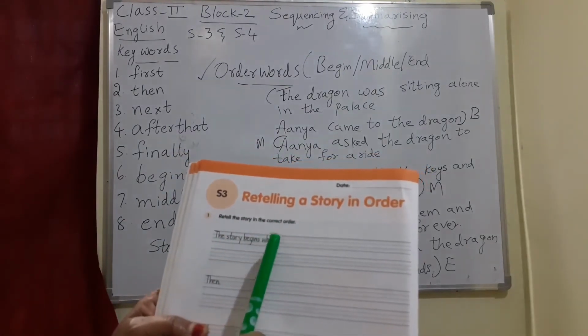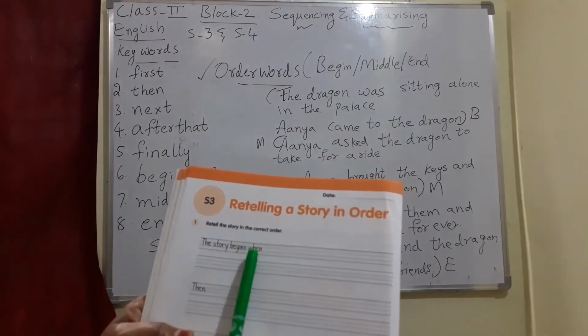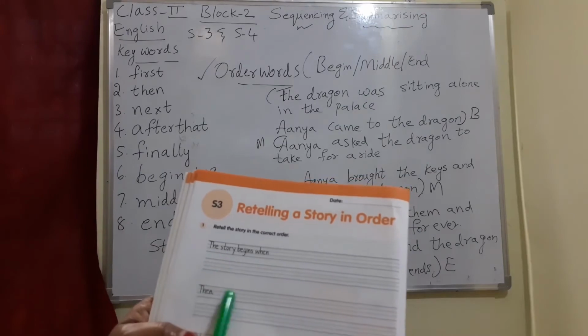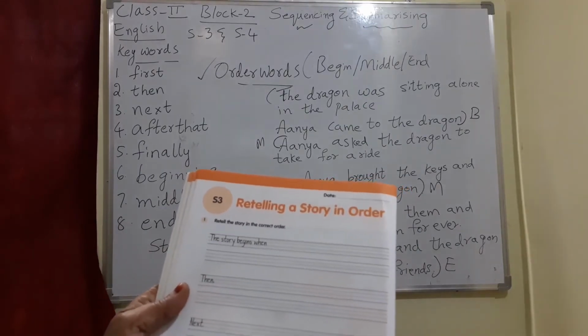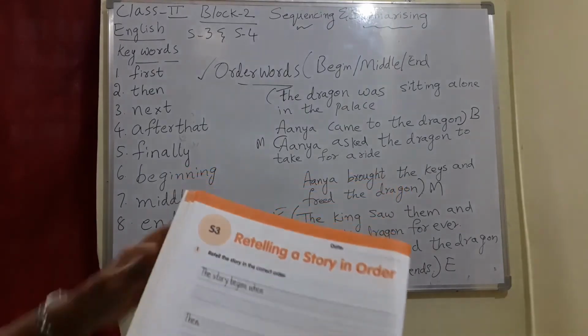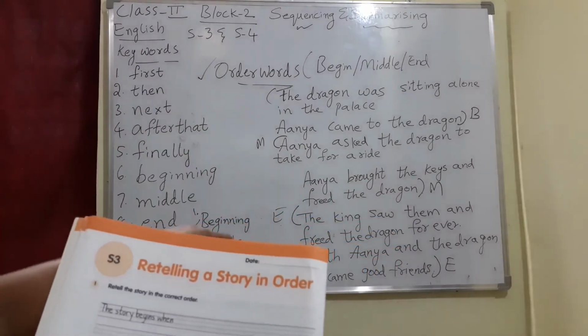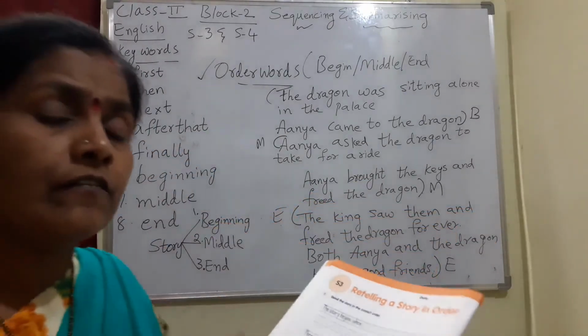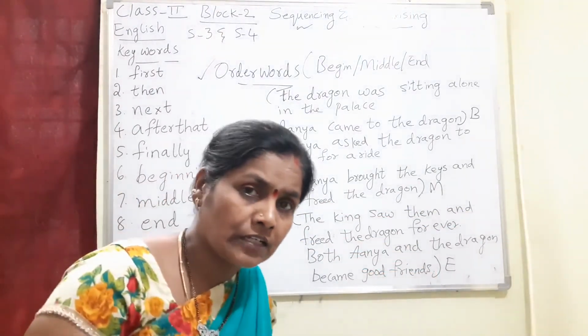The story begins when. First point, what did we write? Everything is on the board. Then what happened? Next what happened? After that, finally. The same is there. The way it is given on the board, the same thing you have to copy down if you wish to write for the Anya and the Dragon story.